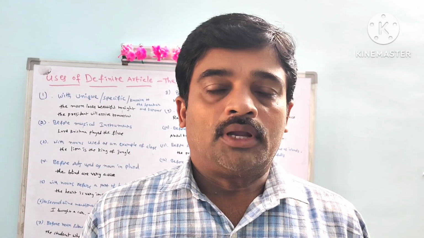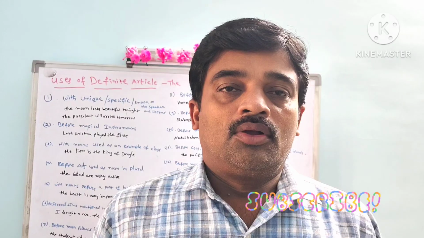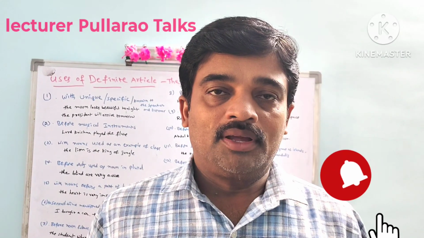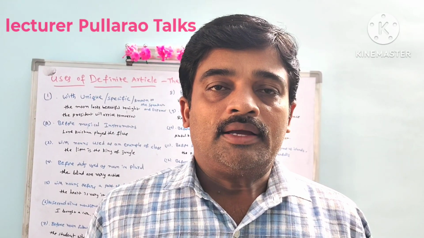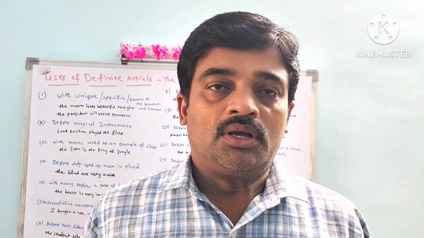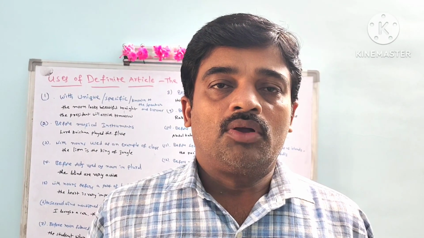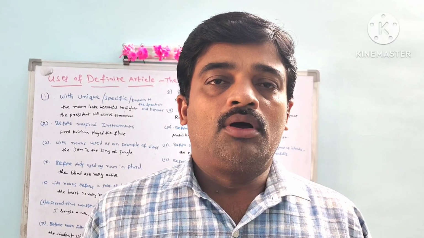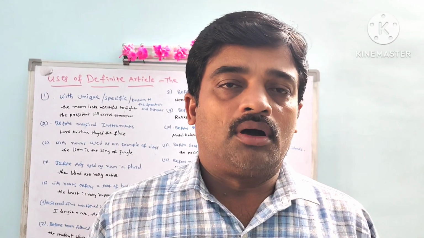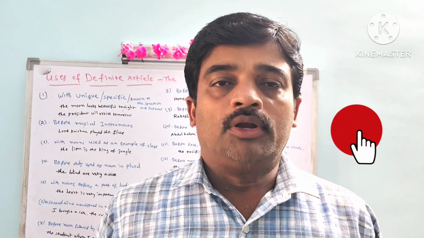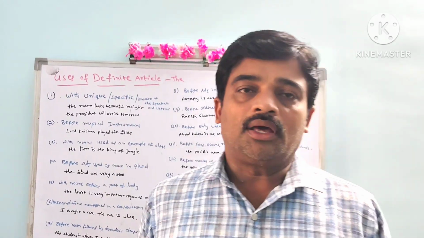Now let's begin. In definite article, definite means specific. The is the definite article. Where we use the, actually we have a lot of uses of the. Now we'll do it one by one. Look here.